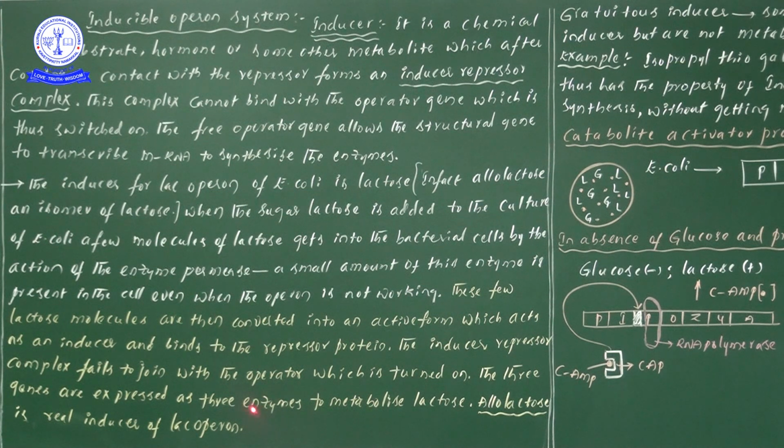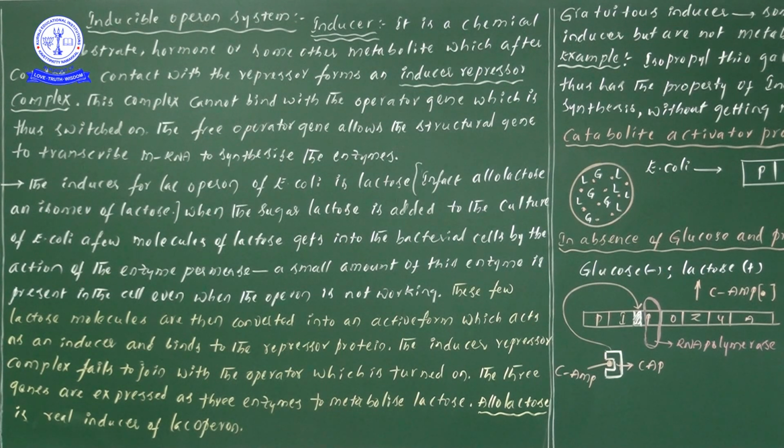So what are the enzymes produced from the three different types of structural genes? They are necessary to metabolize the lactose. In the presence of these enzymes only can we take this lactose into metabolic activities. Why? Because the lactose is now entering into the bacterial cell, and it must be converted into other forms. For example, in the presence of beta galactosidase, this lactose must be converted into glucose and galactose.